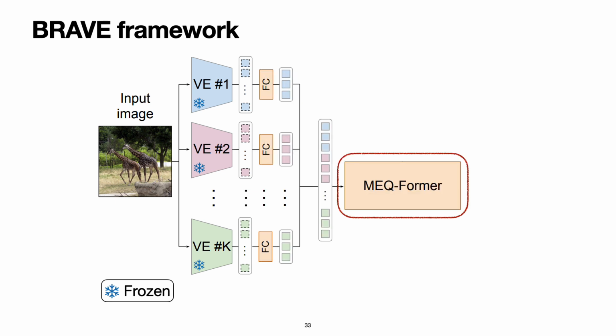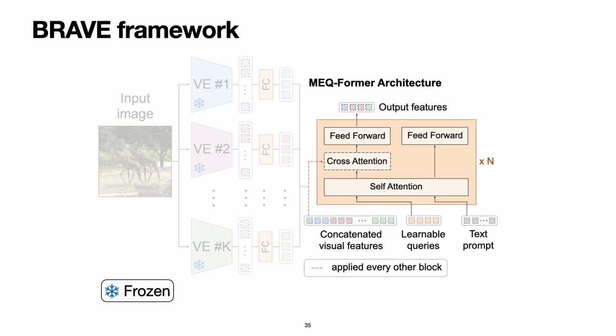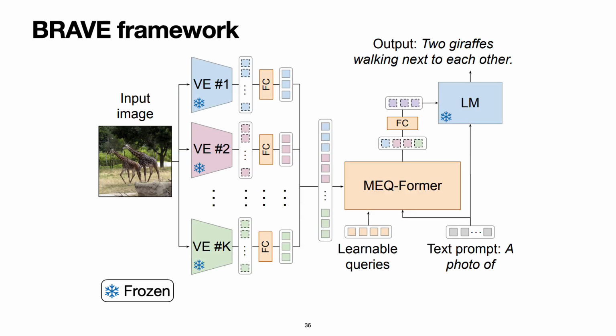We then combine the features using a multi-encoder querying transformer or MEQ-Former, an extension of Q-Former. It's a transformer module that interacts with the visual features through cross-attention layers, hence resampling them. It uses learnable queries and a text prompt to extract task-aligned visual features. And this is a closer look at its architecture, which consists of a set of self-attention, cross-attention, and feed-forward layers. Finally, the features resampled by MEQ-Former are fed as input to a frozen language model.